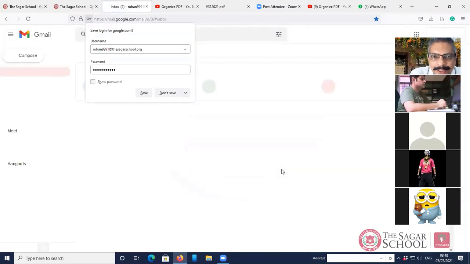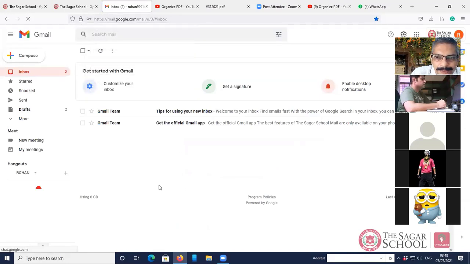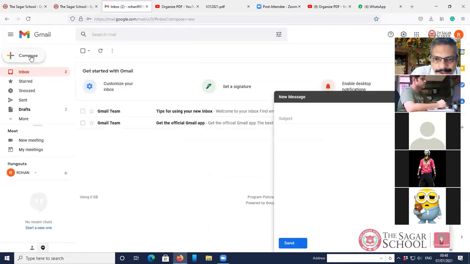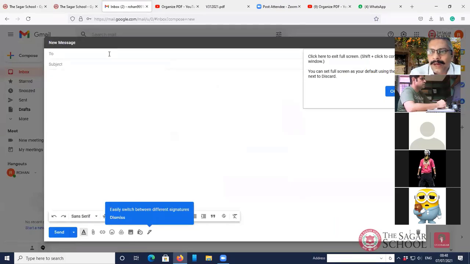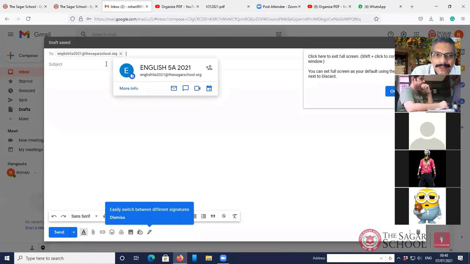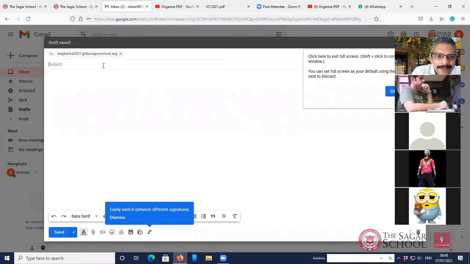So I type my password and I come to my Gmail account. I click on compose. When I click on compose, I will be able to see this. To whom I have to send this particular email, the address needs to be written over here. Now, if you remember, I have already copied the email address, so I'm going to just paste it over here. So the email address has already come over here. Subject. Subject is your periodic test 1 slash your date of the exam.